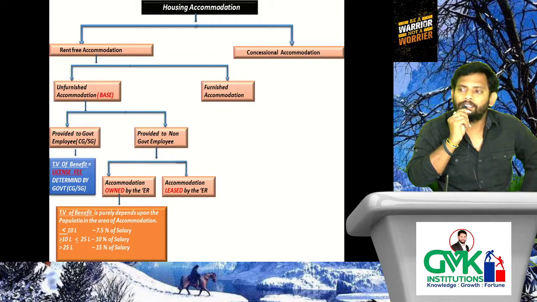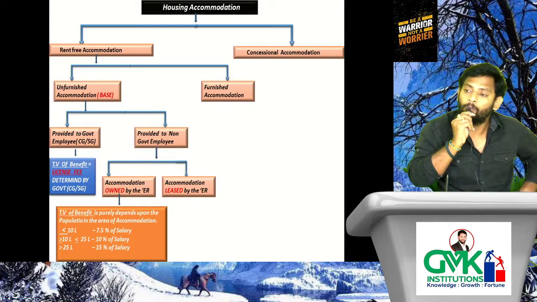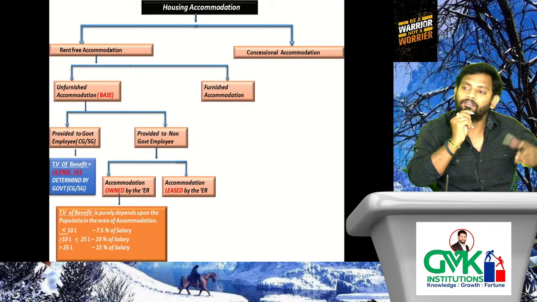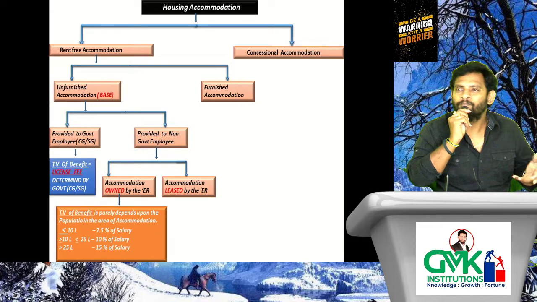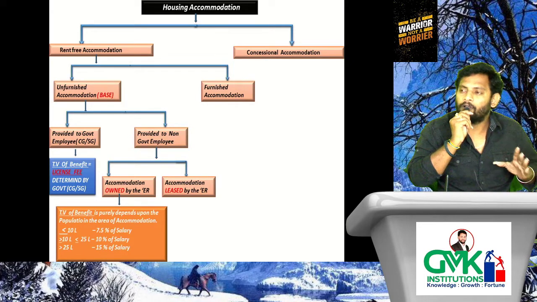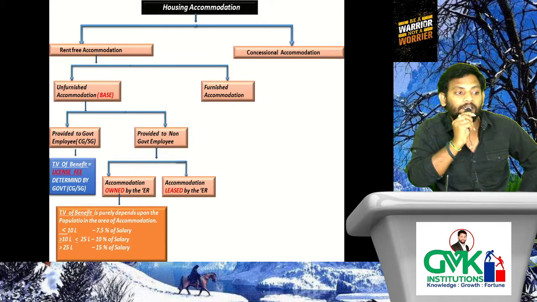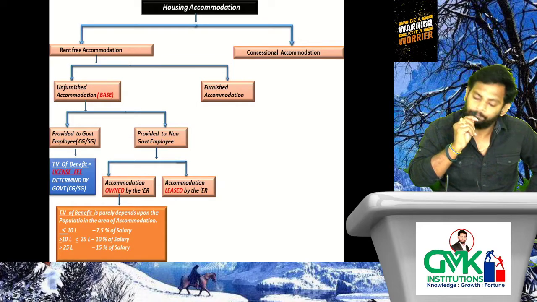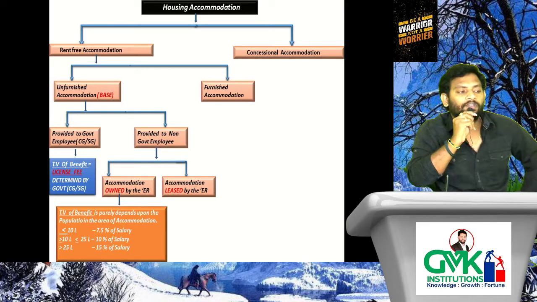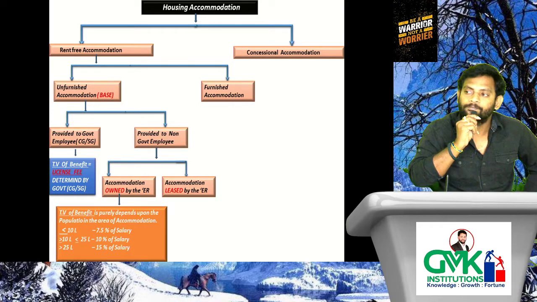Whether Delhi comes under less than 10 lakhs, 10 to 25 lakhs, or more than 25 lakhs: the population in Delhi is, if I am not wrong, 2 crores. That means more than 25 lakhs, so immediately you consider the taxable value of benefit as 15% of salary. Understood the point? So this is the procedure in case of owned by the employer.